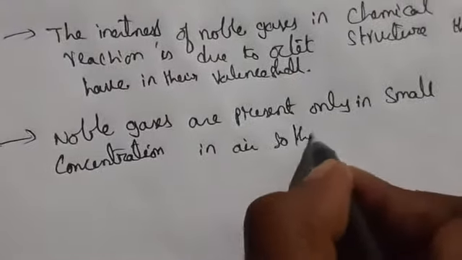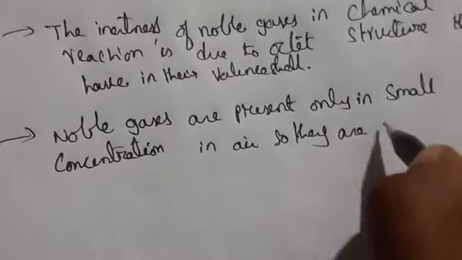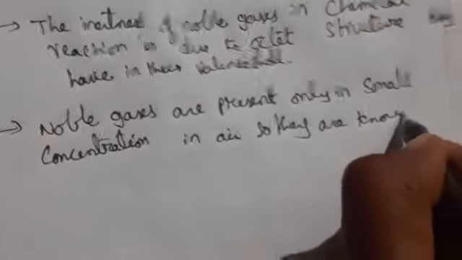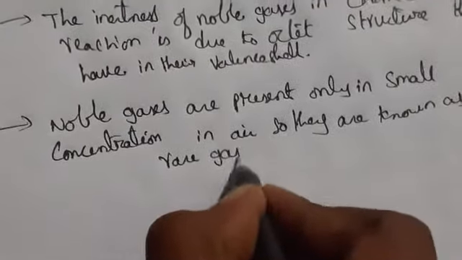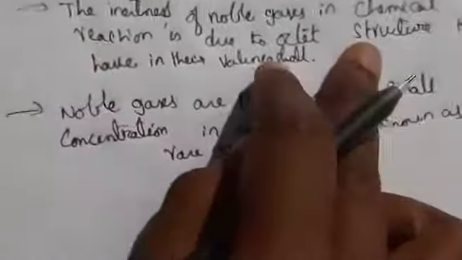So they are known as rare gases. These are isolated from the air, no?